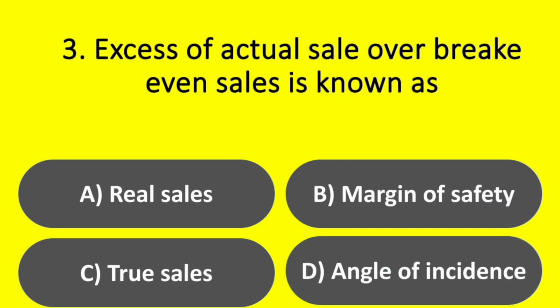Question. Excess of actual sales over break-even sales is known as: option A, Real sales; option B, Margin of safety; option C, True sales; option D, Angle of incidence. Answer: option B, Margin of safety.